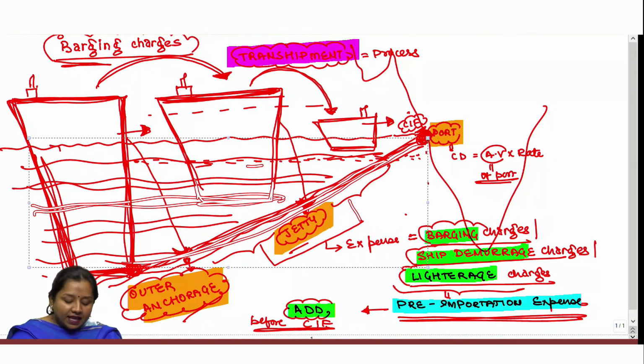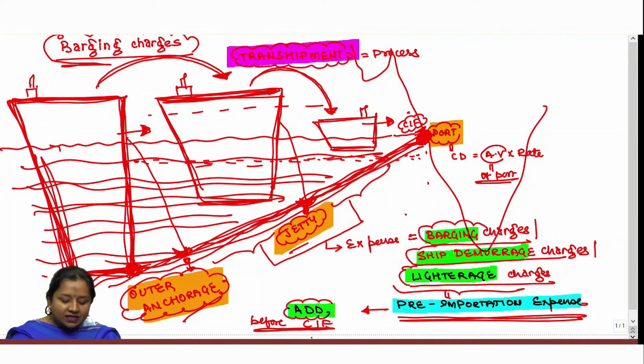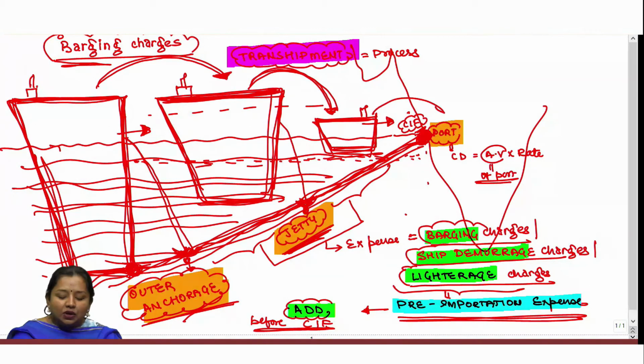So these larger vessels get parked in a distant place which is known as outer anchorage. What do we call it? Outer anchorage, where the master of the vessel, by applying anchor, parks their vessel there itself. Or a medium size vessel could come a little ahead to the port at another point known as jetty, from where goods get transferred into a smaller vessel to be taken and unloaded at the Indian port.